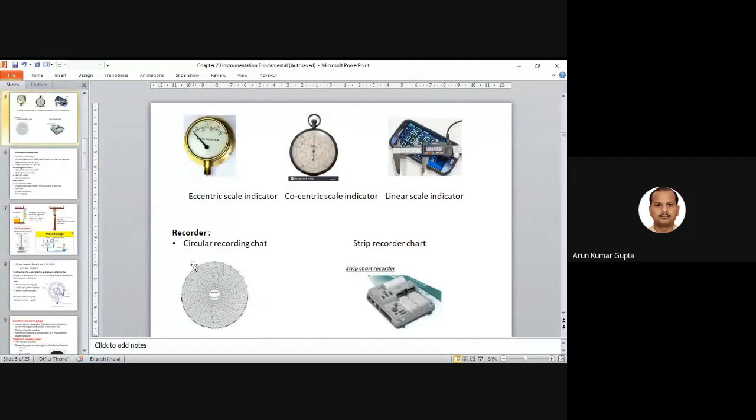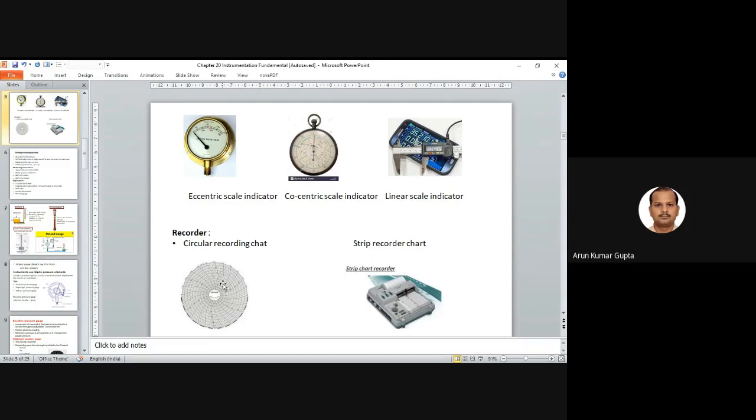We have a recorder, like a circular recorder chart. Generally the information is reported in a circular form, so the recorder will rotate, and we have a needle. It is almost like an earlier gramophone kind of arrangement.